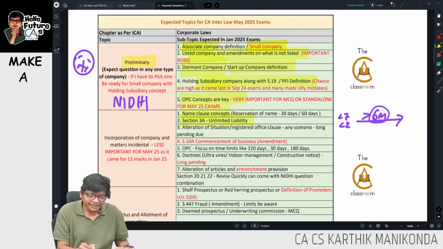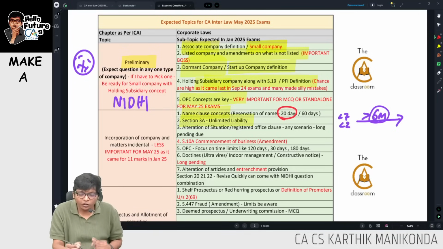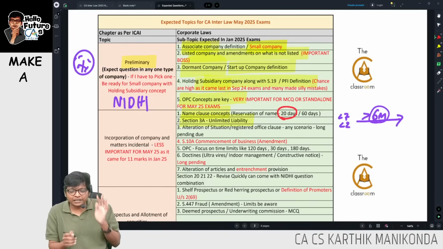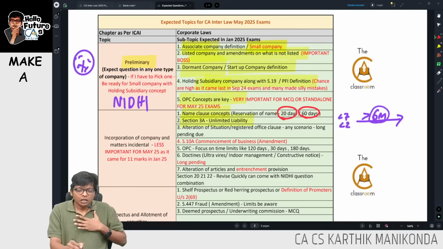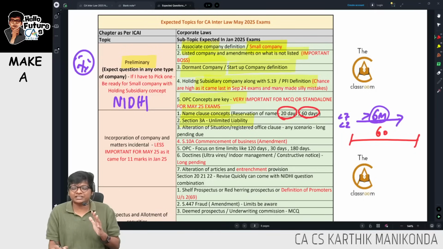Next, name clause related concepts. Here very simple points. If you are going to apply for a new company, once you apply, the name is reserved for 20 days, guys. If you are applying for an existing company, the name is reserved for 60 days. So why the difference? The only point here to catch is, for an existing company you are getting 60 days at once, but for a new company you get only 20 days.